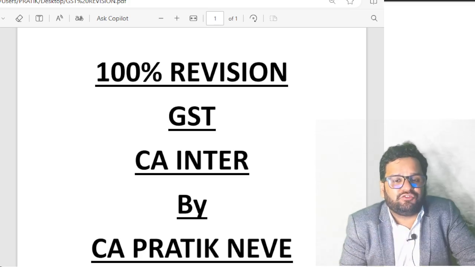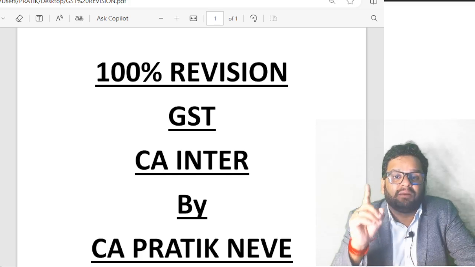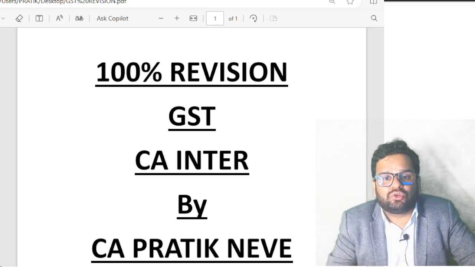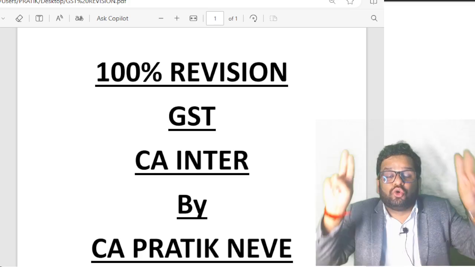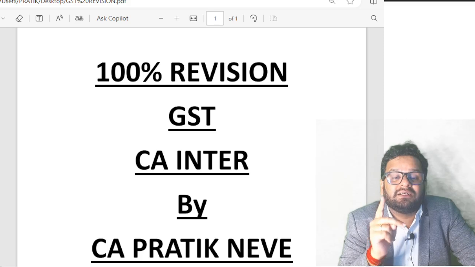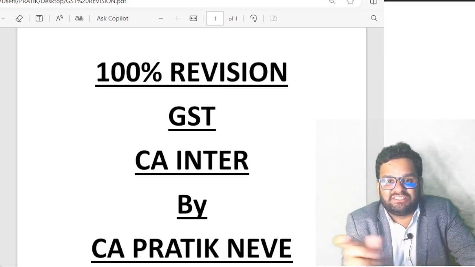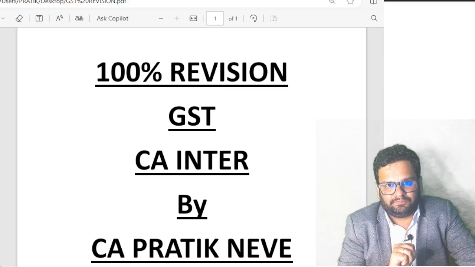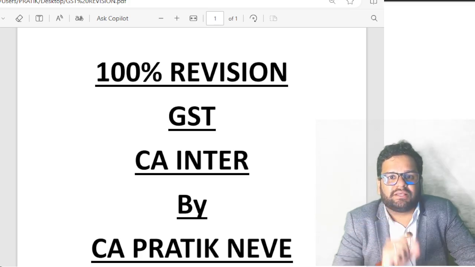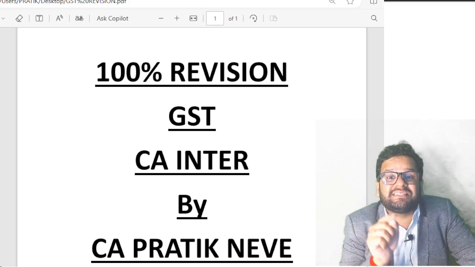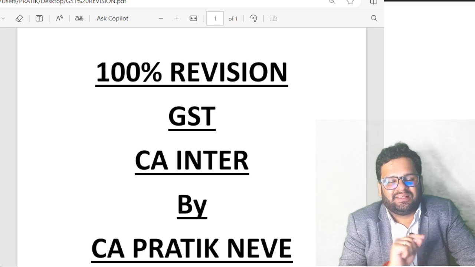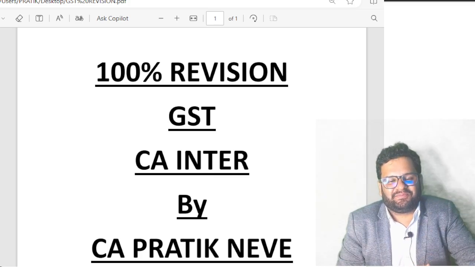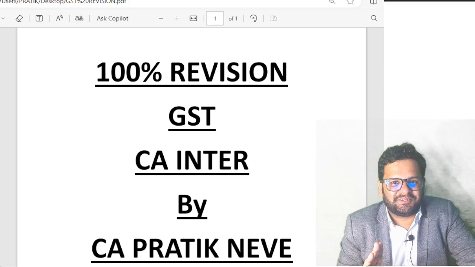Section 24, cases where registration is compulsory. Number one, a supplier who is engaged in interstate outward taxable supply of goods. Second, an agent in principal-agent relation. Third, input service distributor. Fourth, who is fourth, guys? Yes, tell me. A person who is liable to deduct tax at source. Then an e-commerce operator who is collecting TCS. Getting my points, guys? Yes.